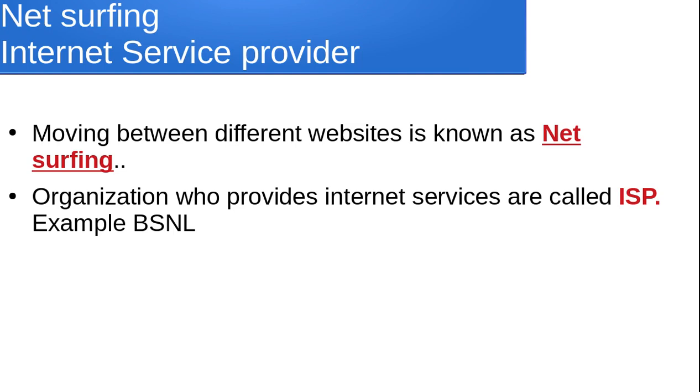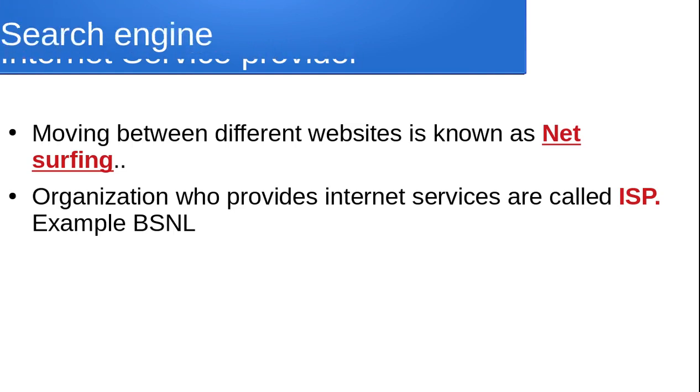ISP full form is Internet Service Provider. These are the organizations that provide us internet connection. BSNL, Airtel, Reliance are examples of different types of internet service providers.